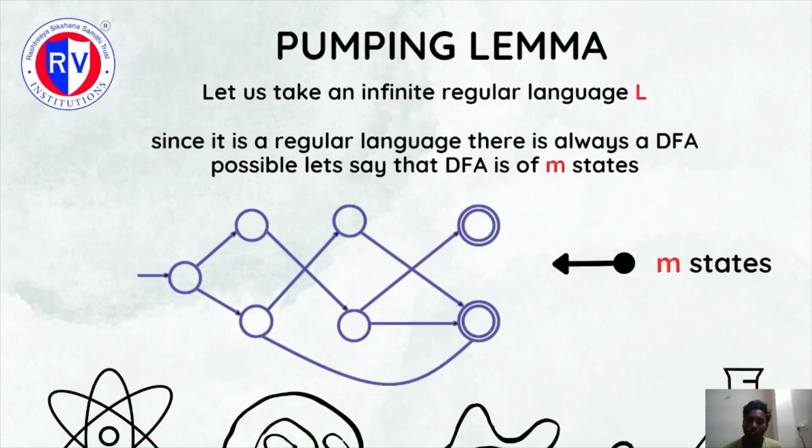So let us take an infinite regular language L. If a language is finite, then we can always draw a DFA for it. Hence, such languages are always regular. But we can't say an infinite language is regular or non-regular until we are able to draw a finite automaton for it. So let us consider that the infinite language L is a regular language. Since we are assuming L is regular, we must be able to draw a DFA for it. Let's say that our DFA has m states as represented in the figure.